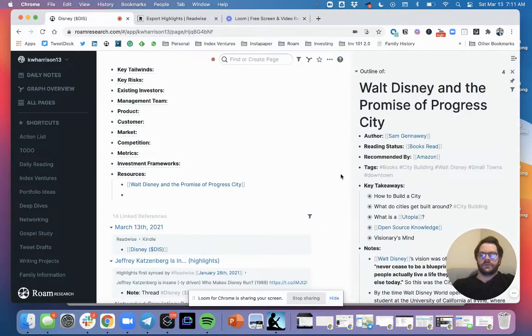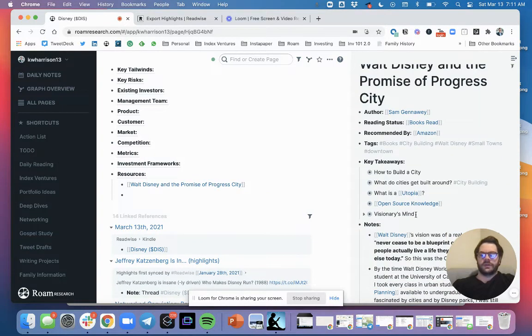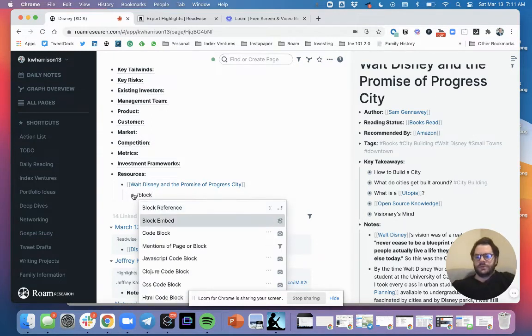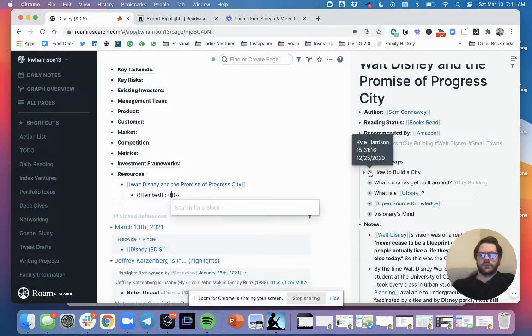But what I could even do is embed a block where maybe I want to pull in... and maybe not all of these are super relevant to my live Disney stock research, but maybe open source knowledge is really important. And so I'm going to come in here and embed that specific block here so that I can open it up and things like that.